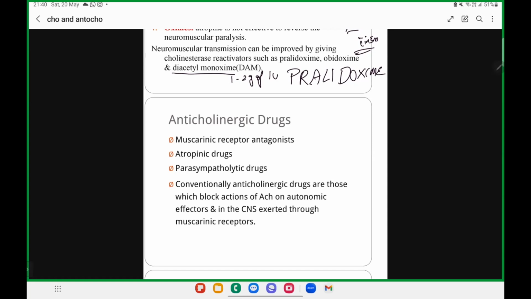This is going to block the effects of acetylcholine on your cholinergic receptors. But conventionally we call these anti-muscarinic drugs, because the muscarinic actions are much more prominent than the nicotinic actions. That is why it is called cholinergic blocking or anti-muscarinic effect; nicotinic will not have such a big action. So first we will look at muscarinic blockers.